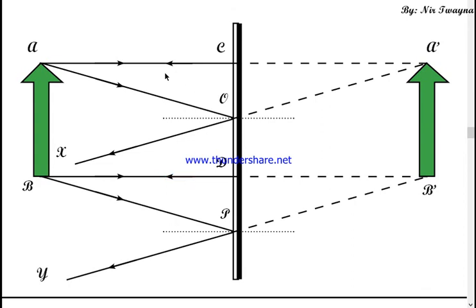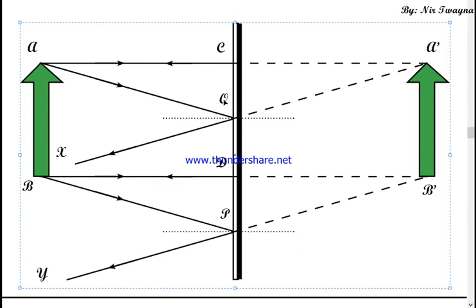That means it traces back its original path. It simply comes back. So if this is the incident ray, then the same is the reflected ray. Now come to this slide. This is the incident ray, and the point O is the point of incidence.